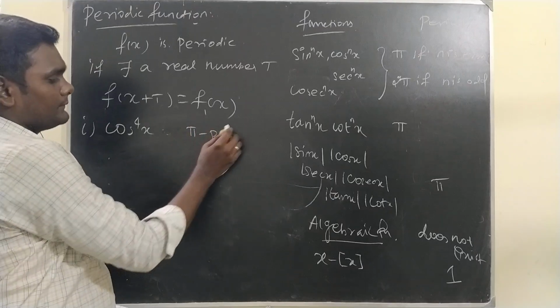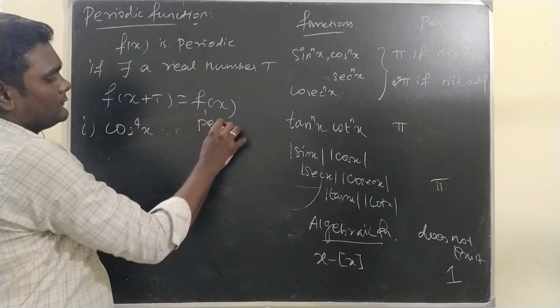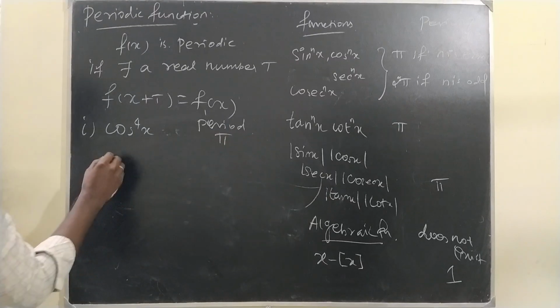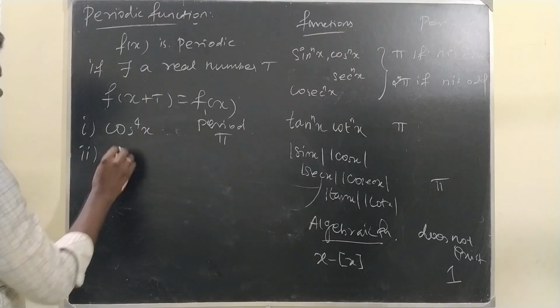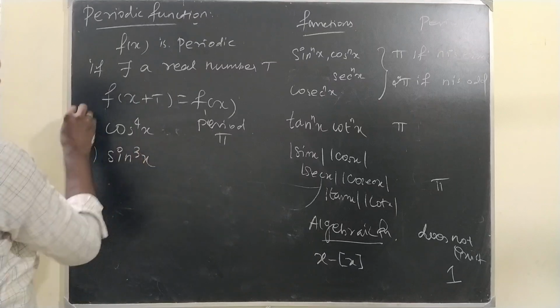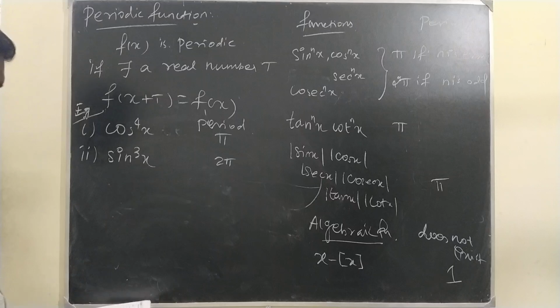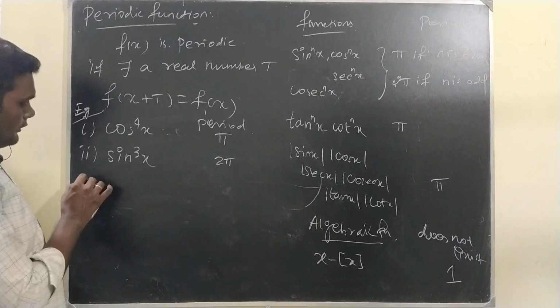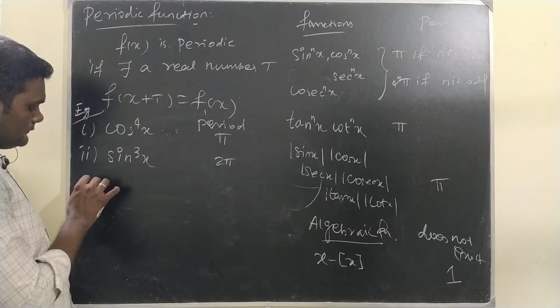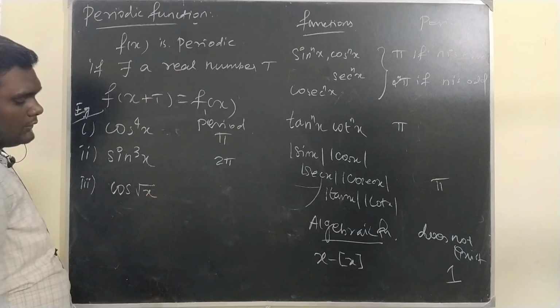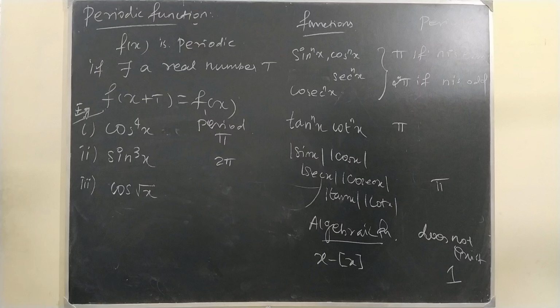Pi is the period. And then sin power 3x. It is 2 pi. And the other one, cos of root x. Pi.